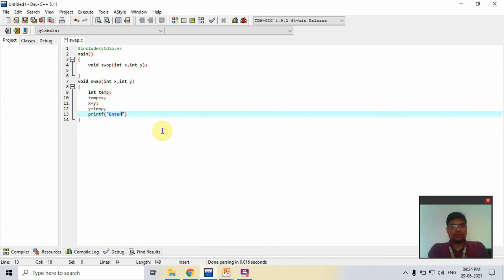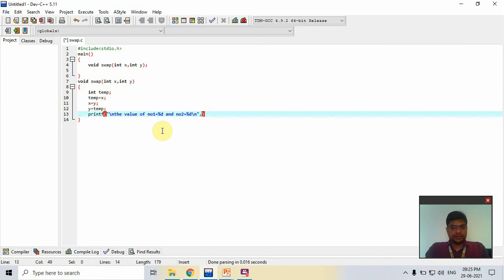Now printf: the value of number 1 is equal to %d and number 2 is equal to %d, with \n also.